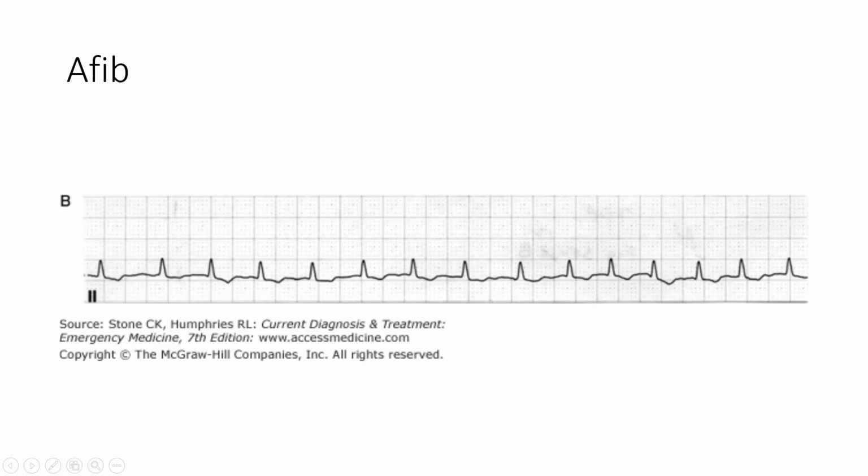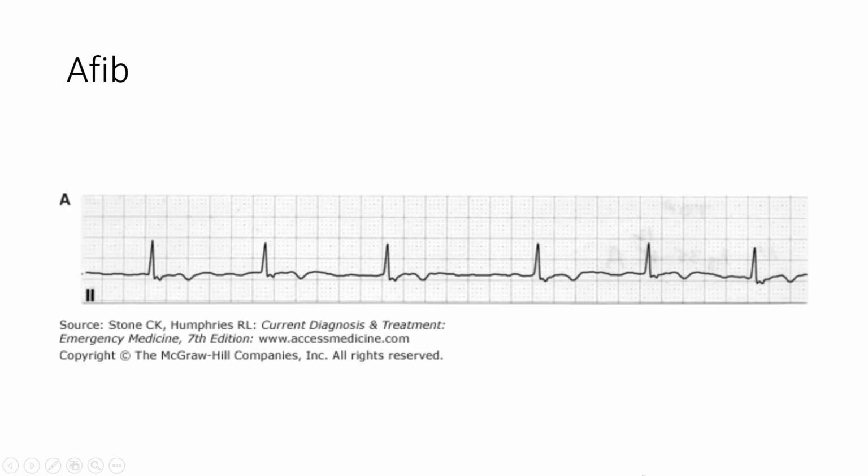What I'd like for you to notice about this strip of atrial fibrillation that was taken in lead 2 is the smooth baseline. Sometimes if patients have been in atrial fibrillation for a prolonged period of time, particularly if they have concomitant COPD and so they have large AP chest diameter, the voltage of those fibrillatory waves may not show up very well. And then, of course, the longer that they're in that rhythm, it may become a little bit more regular in appearance. So just keep that in mind.